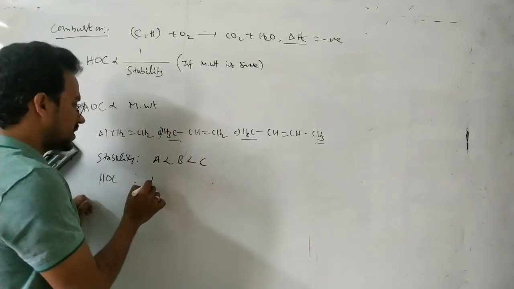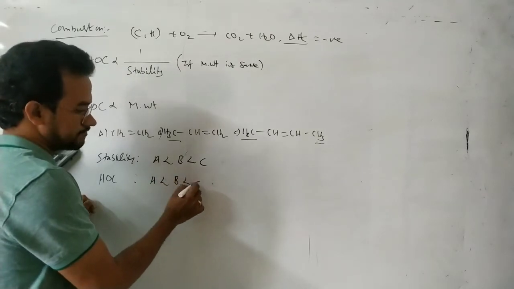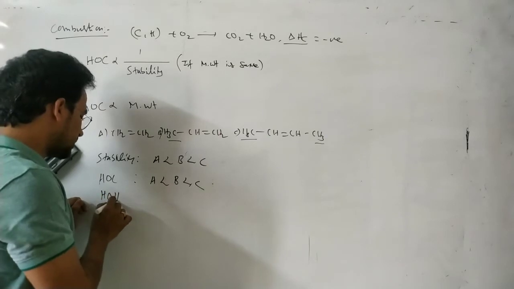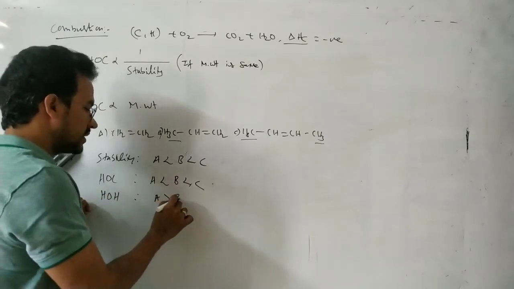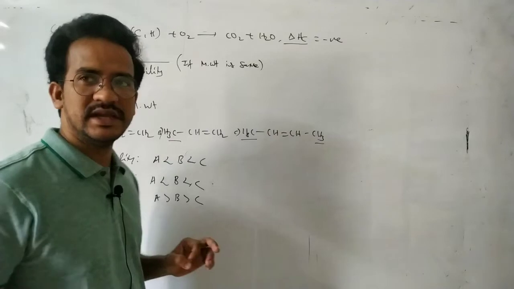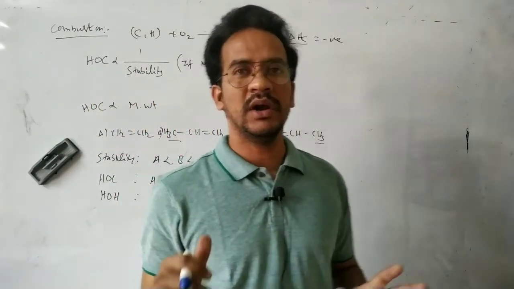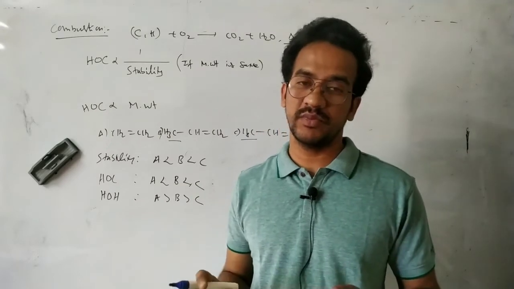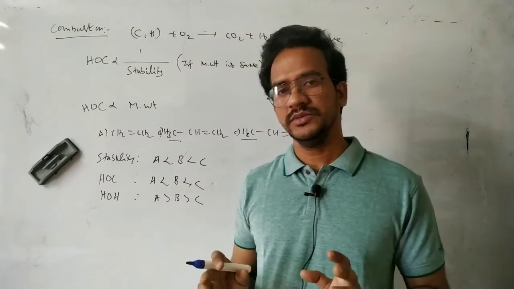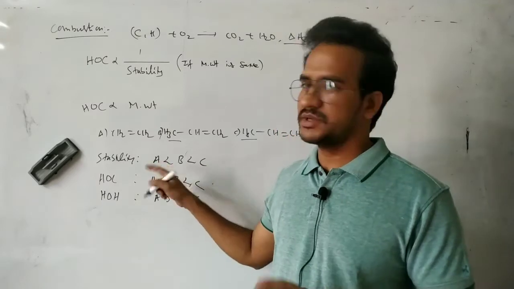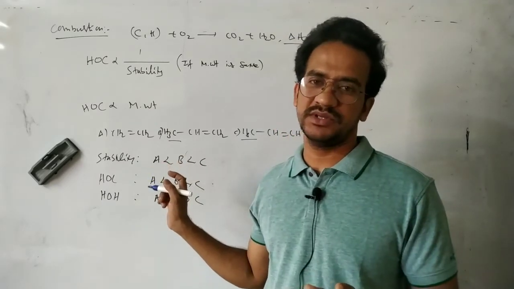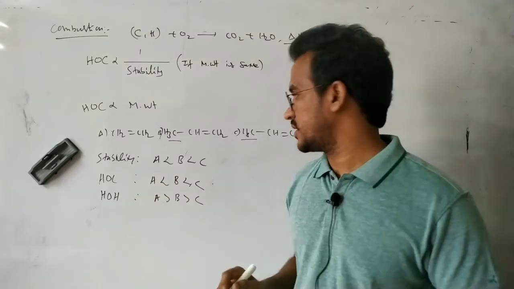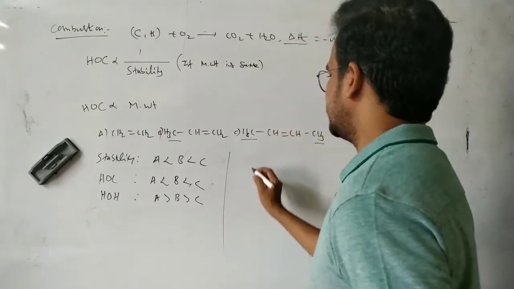Now heat of combustion is directly proportional to molecular weight. So higher the molecular weight, higher the heat of combustion. Now heat of hydrogenation, A is less than B, less than C. Heat of hydrogenation is independent of the molecular weight; it is just inversely proportional to the stability. But heat of combustion is different. With increasing molecular weight, heat of combustion increases. Or suppose another example.